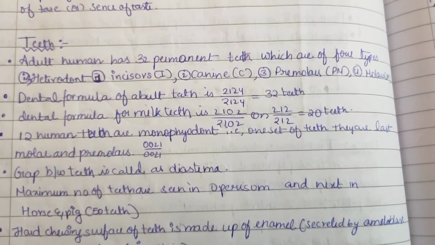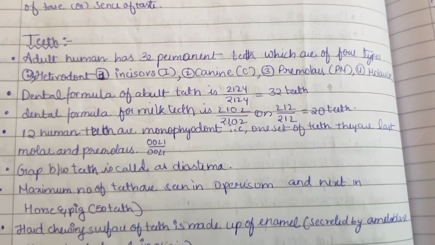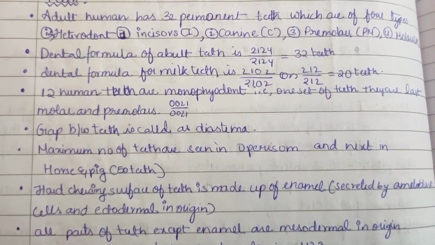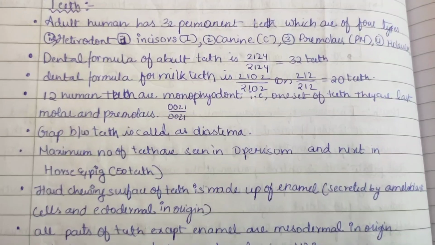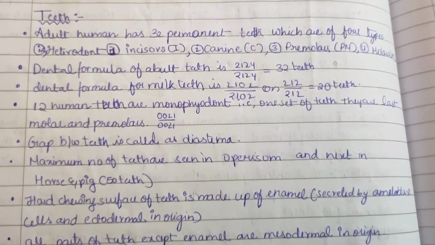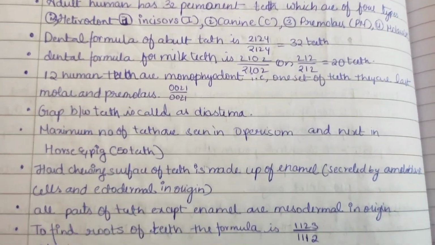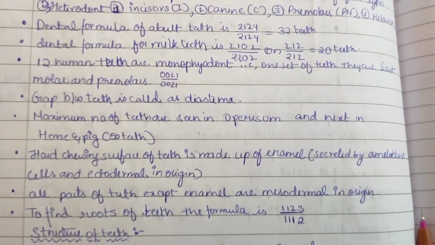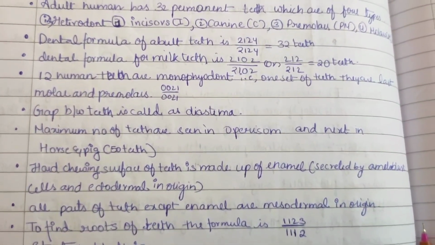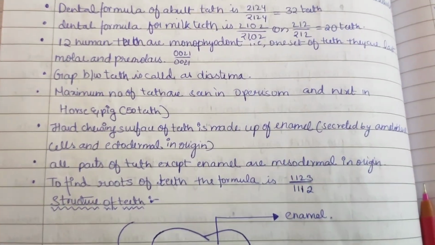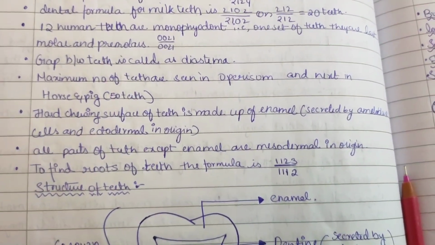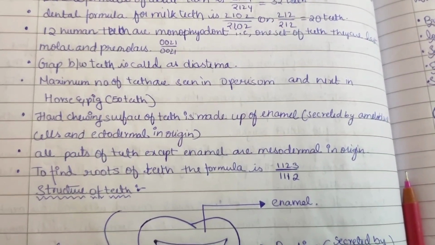Last molar and premolars 0021 by 0021. The gap between teeth is known as diastema. The maximum number of teeth is seen in opossum, and then next in horse and pig. The hard chewing surface of teeth is made up of enamel, which is secreted by ameloblast cells of ectodermal origin. All parts of the teeth except enamel are of mesodermal origin. To find the roots of teeth, the formula is 1123 by 1112.